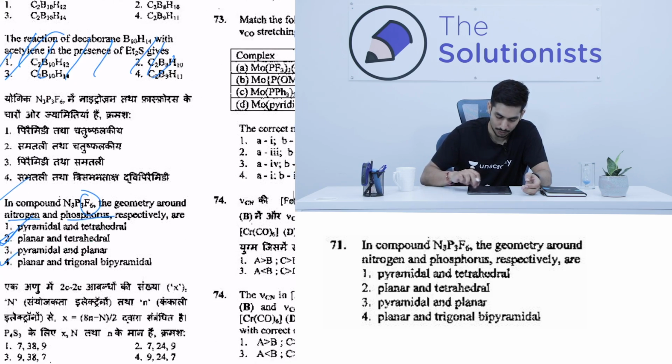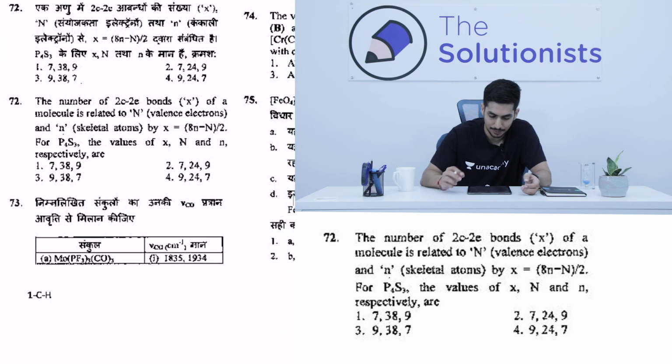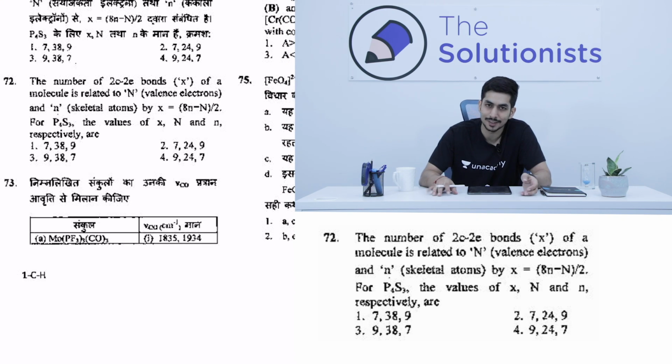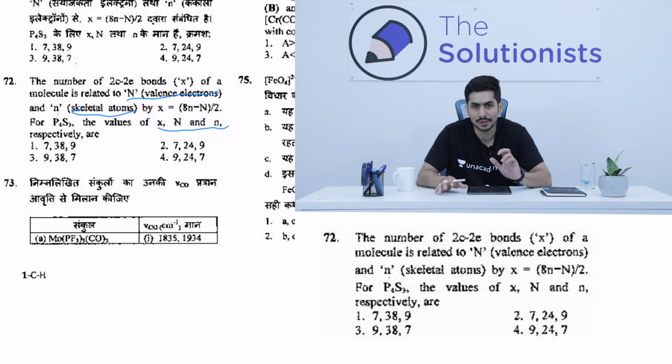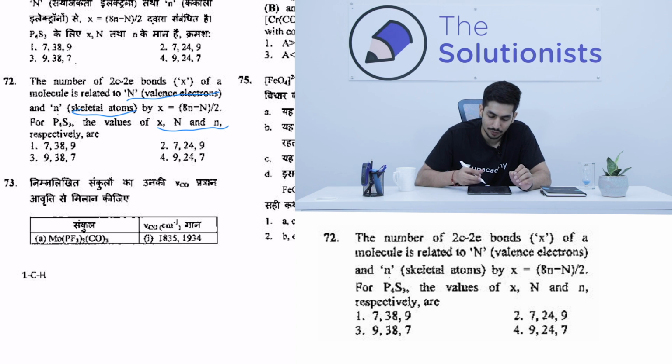Now let's move on to the next question. Pretty interesting, because over here you can outsmart the examiner. The question says that the number of 2 center 2 electron bonds of a molecule is related to n, where n is the valence electrons and n is the skeletal atoms, by x equal to 8n minus n upon 2. So for P4S3, the values of x, n and n respectively are. The question seems very complicated. You have to find the 2 center 2 electron bonds and then predict the structure for P4S3. But they have given you the formula x equal to 8n minus n upon 2.